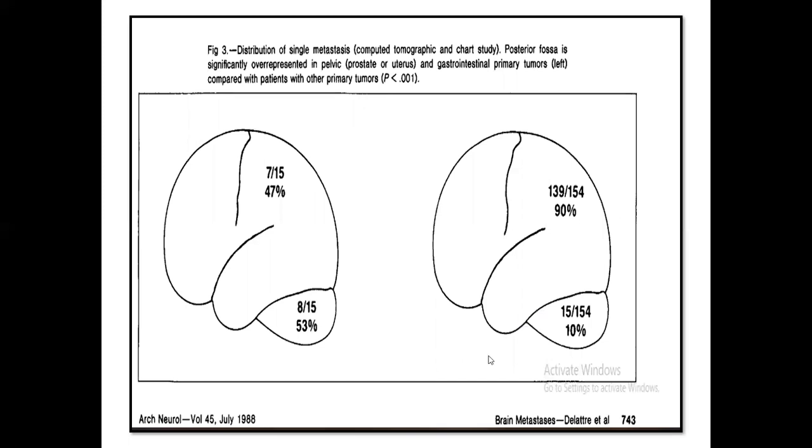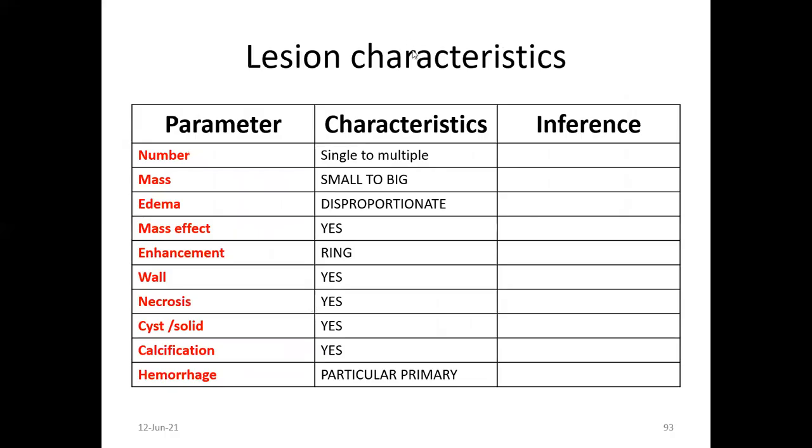It is seen that most posterior fossa metastatic lesions come from the pelvis and the GI tract. If you see the lesion characteristics: number is single to multiple, smaller or big, edema disproportionate, mass effect yes, enhancement ring or patchy, mostly ring, wall enhancement is there, necrosis yes, cyst and solid pattern, calcification is rare. Sorry, I have written yes, it is not yes, it is rare. Hemorrhage depends upon the primary.